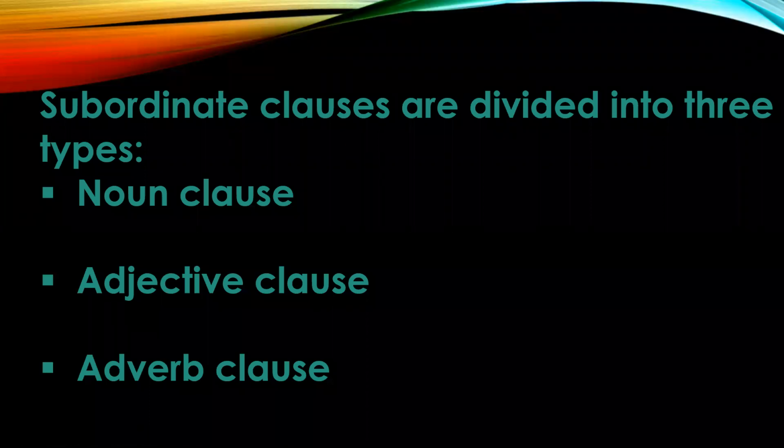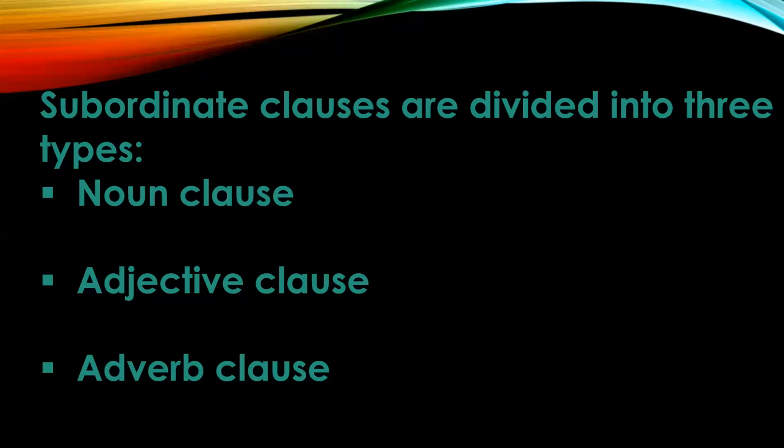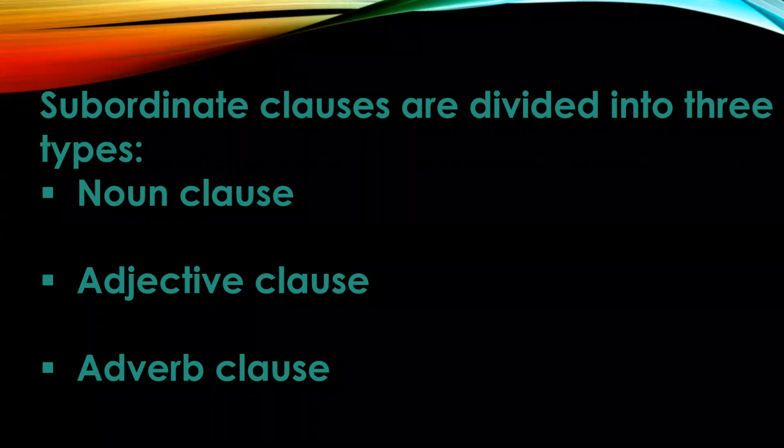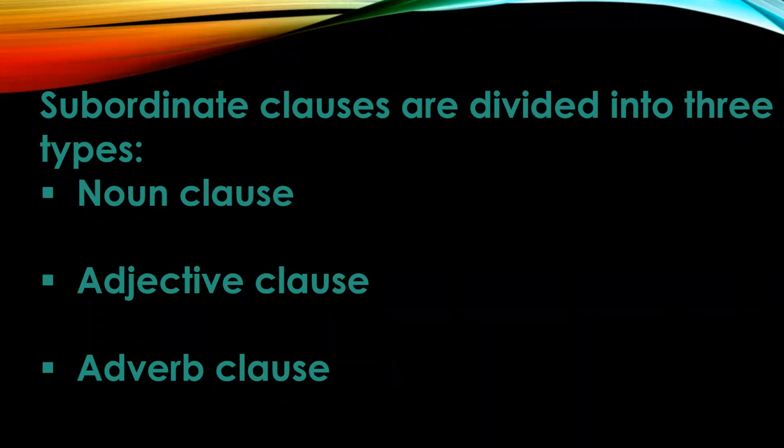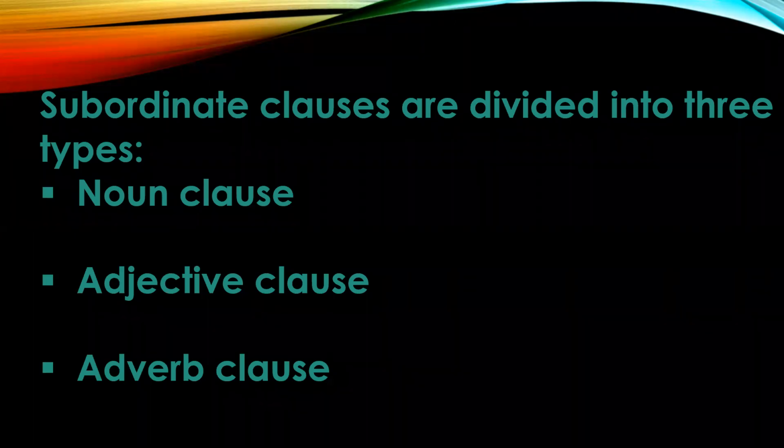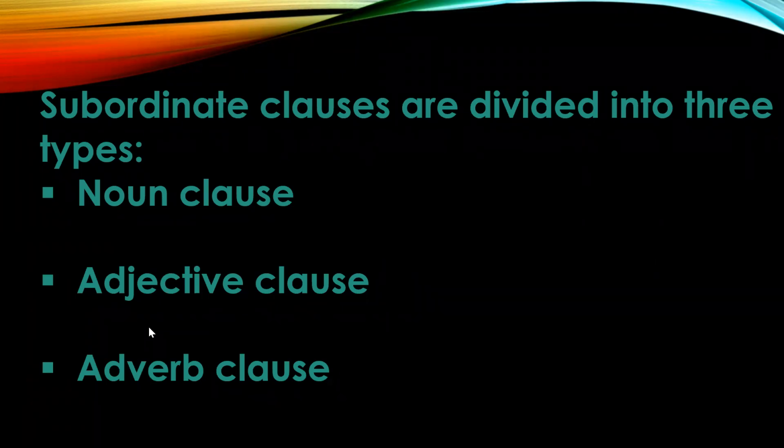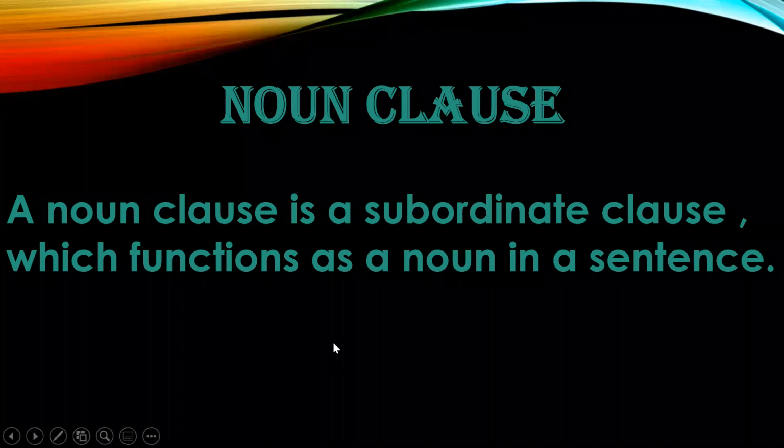Now, principal clause, understood. Coordinate clause, it makes complete sense. It has two parts, joined by a coordinating conjunction. A subordinate clause has a subject and a verb. It does not make complete sense and it cannot stand alone as a sentence. Subordinate clauses are further divided into three types: noun clause, adjective clause, and adverb clause. Now let us see them one by one. We'll see the noun clause first.